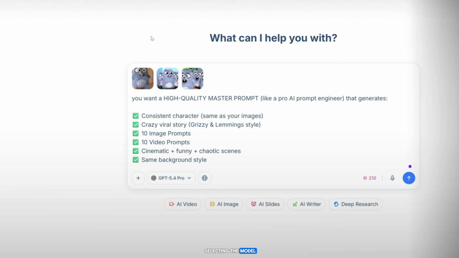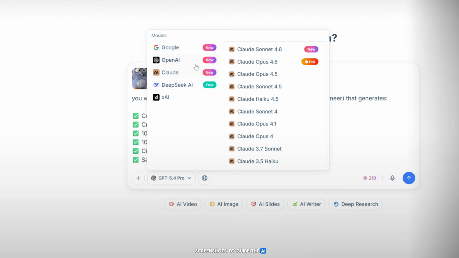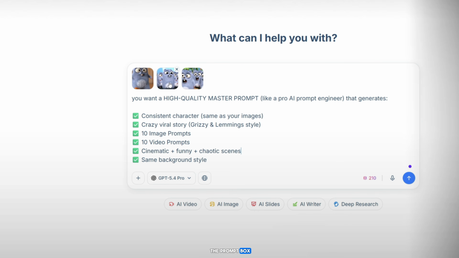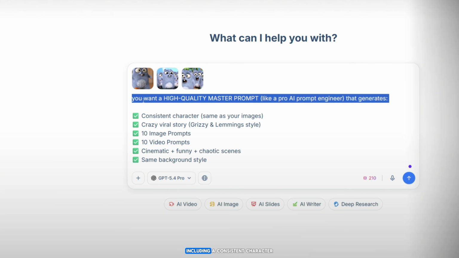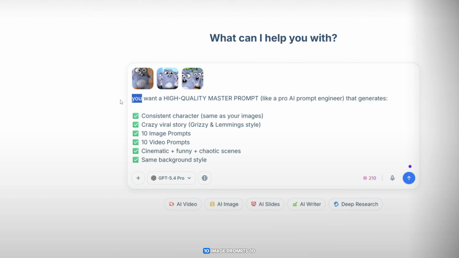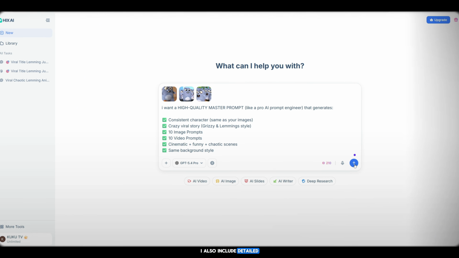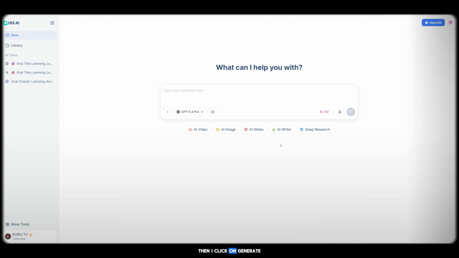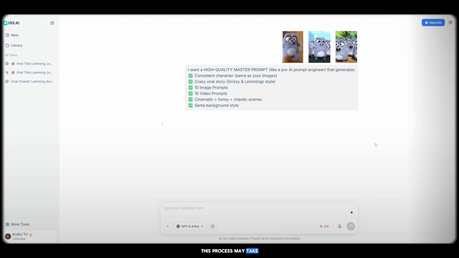After selecting the model, I take some reference screenshots to guide the AI. Then I go to the prompt box and paste a high-quality master prompt where I define everything, including a consistent character, 10 image prompts, 10 video prompts, cinematic style, funny elements, and the same background style. I also include detailed character instructions. Then I click on Generate. This process may take around 210 credits. Make sure you are logged in using your Google account.